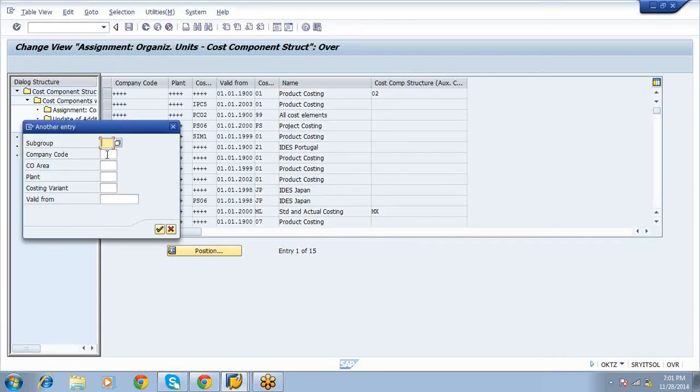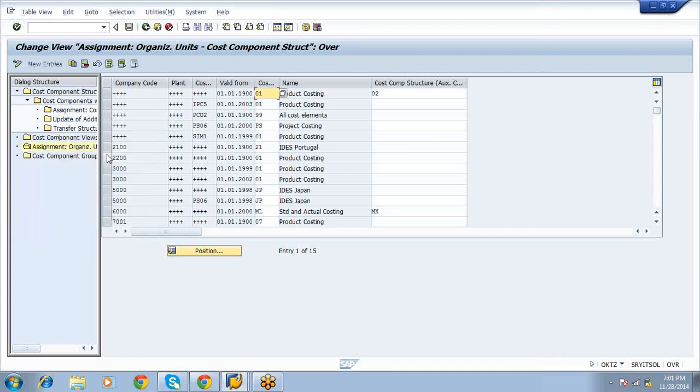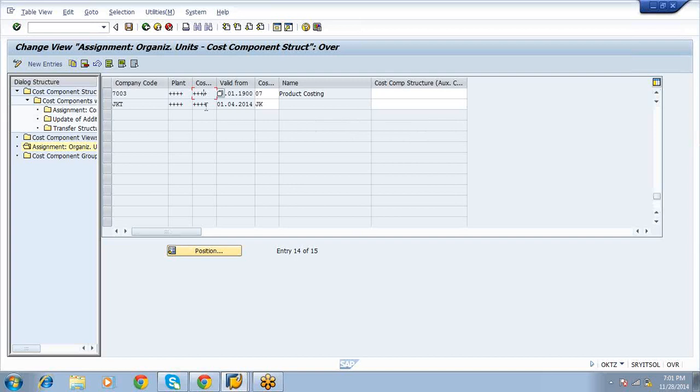Give the company code and press enter. Here JKT, I think, whether it is there or not, I don't know. Okay, JKT is there, right? This is the company code.